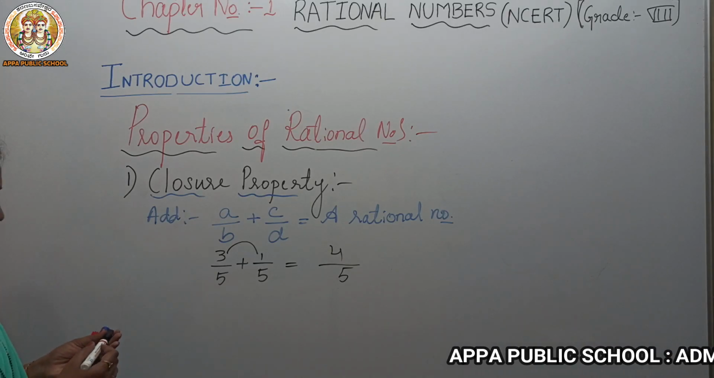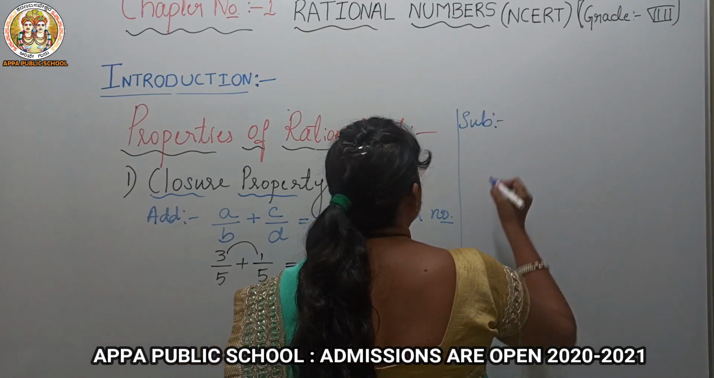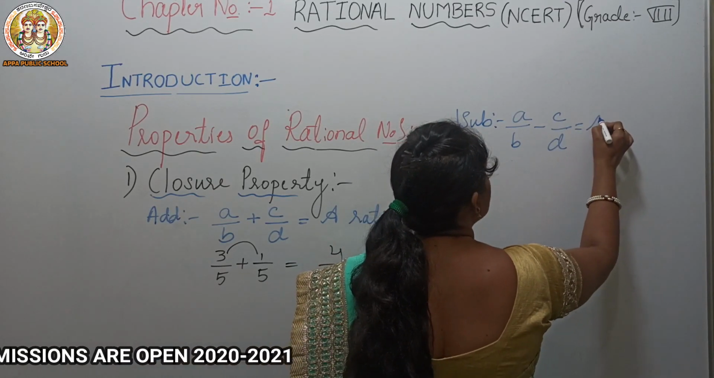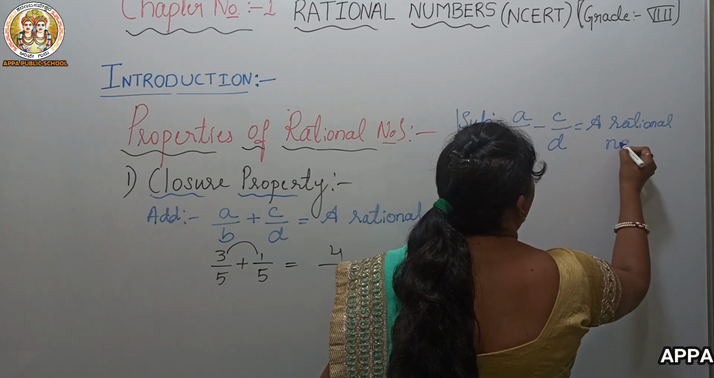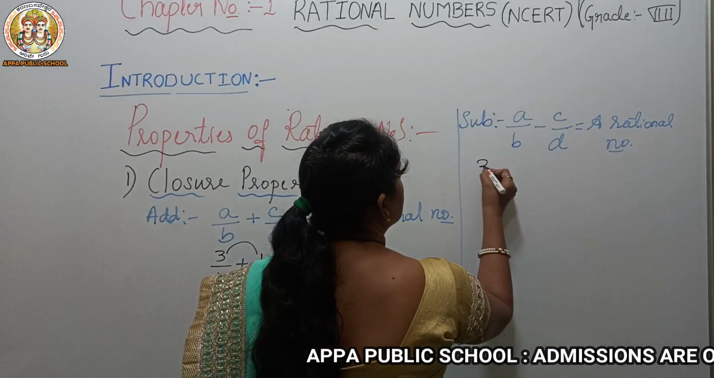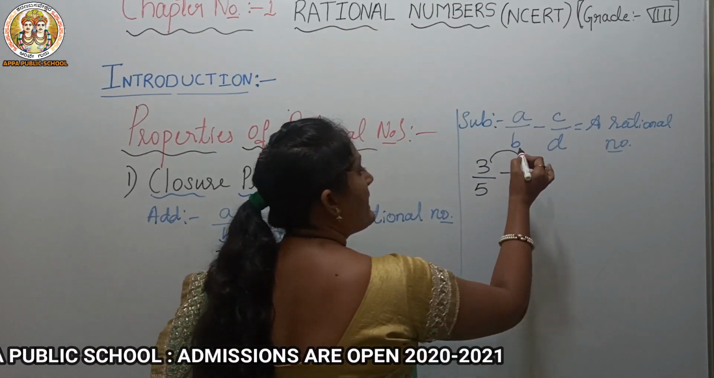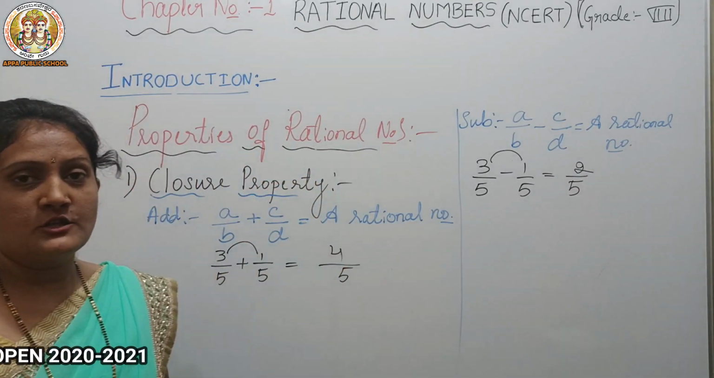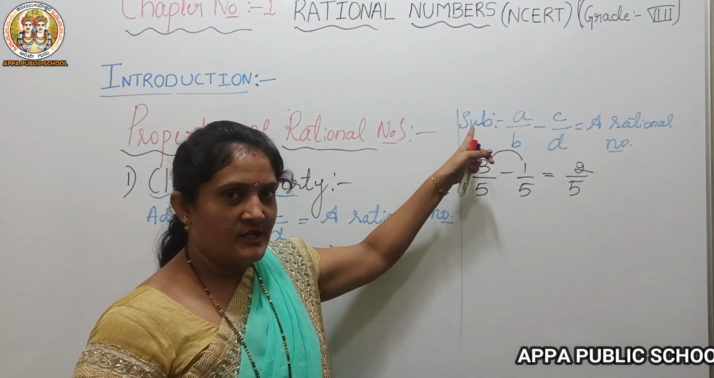In a similar way, can we check subtraction. Subtraction, the same. A by B minus C by D, the answer should be a rational number. Can I take the same numbers? 3 by 5 minus 1 by 5 is equal to 3 minus 1 is 2, so 2 by 5. It means 2 by 5 is also a rational number. So in closure property, subtraction will work. It holds the property.